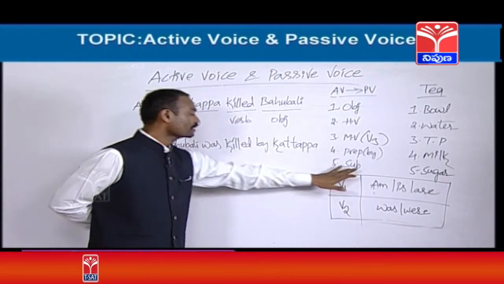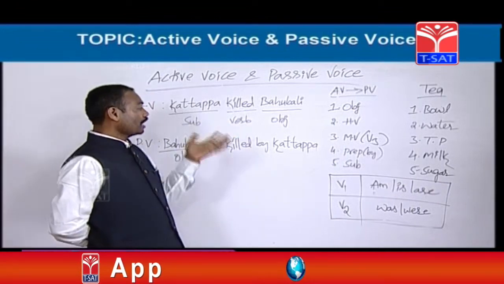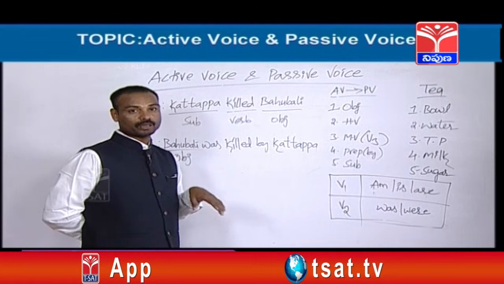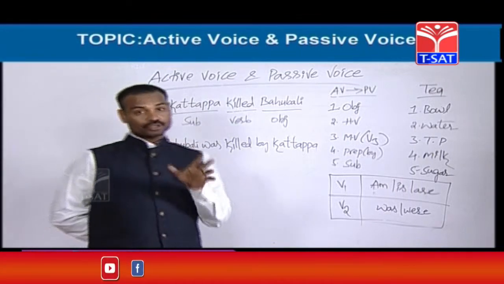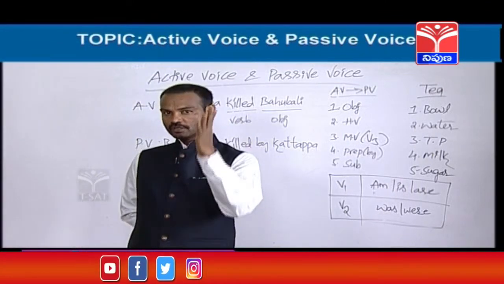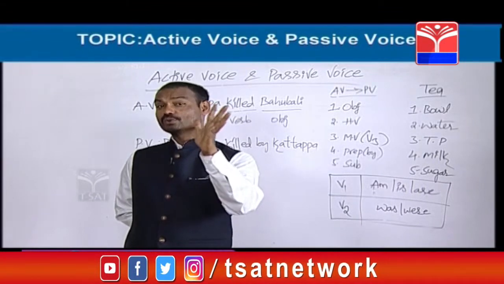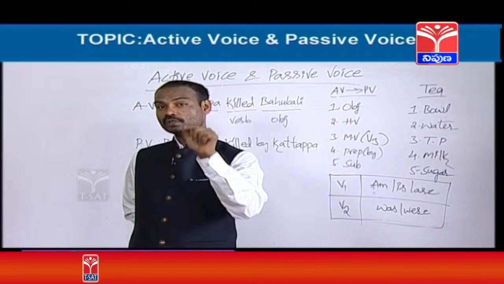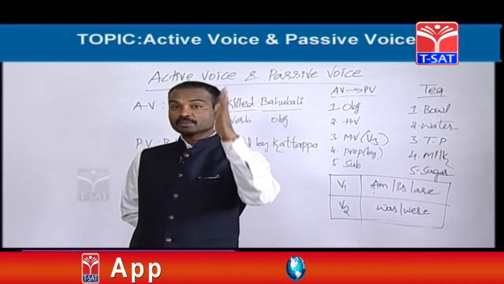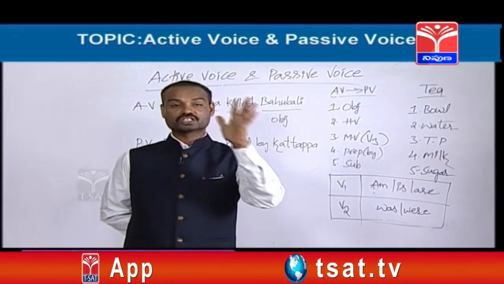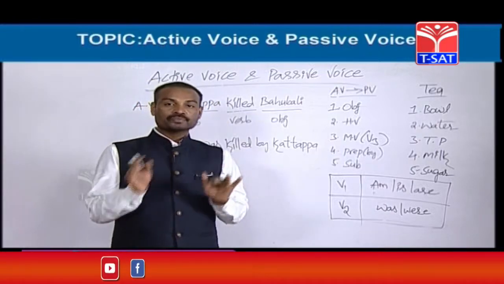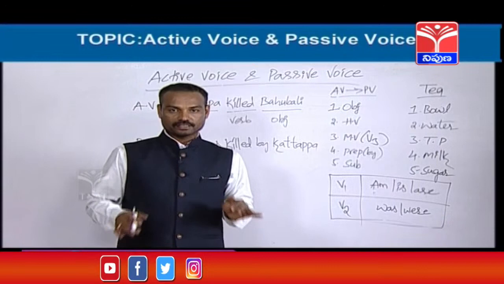Next, what last? Subject. How to find out the subject? If you want to catch the subject also, you should go to the verb. After going to the verb, you should ask a question with who: who killed? Whenever you ask a question with who, you will get one answer. That coming answer is called the subject. Fine friends, this is the process of changing an active voice into passive voice.